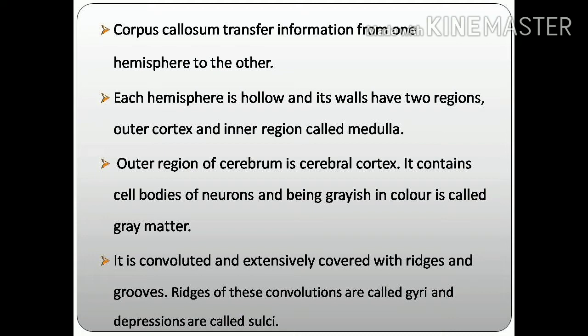The ridges of these convolutions are called gyri. Ridges of the convolution means coil-like structure. The ridges of this convolution are called gyri and the depressions are called sulci. When the ridges form, in the center we can see a hollow space, that is called a depression. So that depression is called sulci.